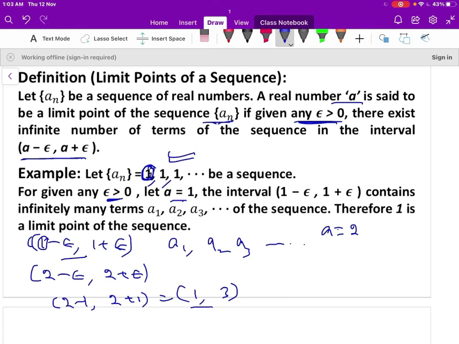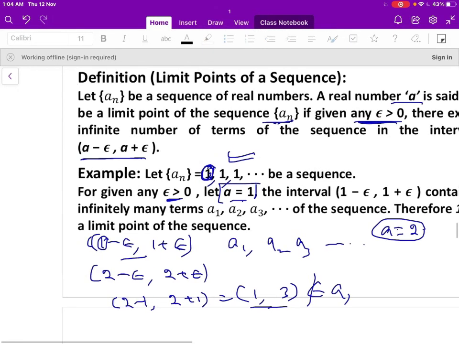It is an open interval, so the first term a1 does not belong to the interval. Even the second term does not belong to the interval 1 comma 3. For any epsilon, if I take a3 similarly, therefore 2 is not a limit point of the sequence. So therefore there is only one limit point of the sequence, that is 1.